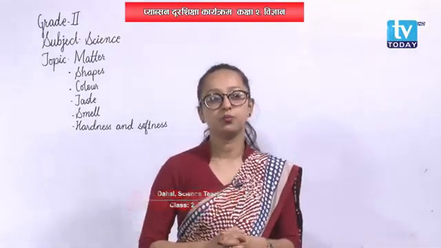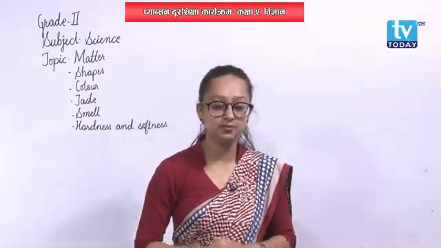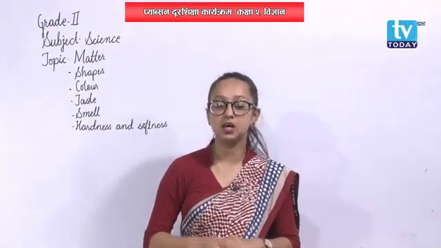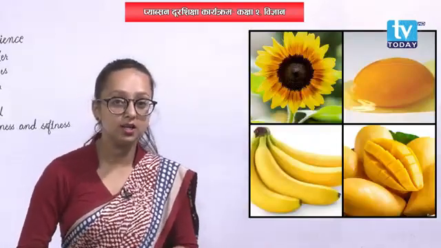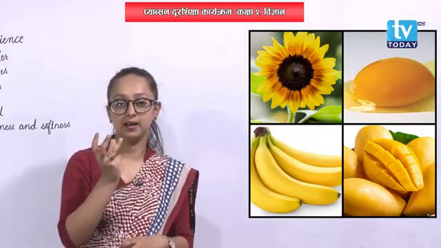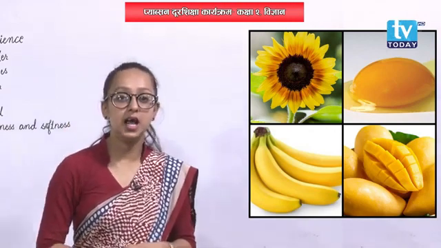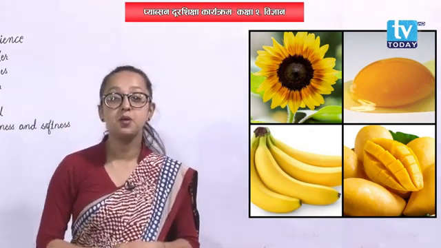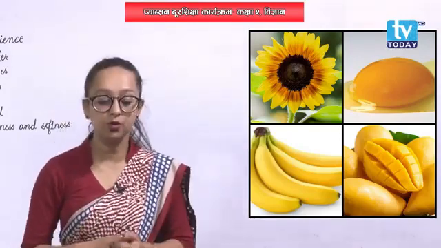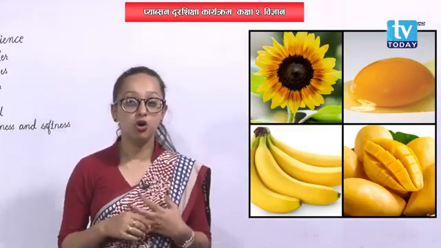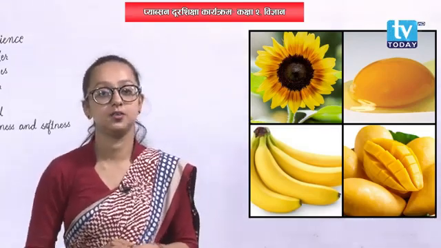Now yellow. Think of the objects that are yellow in color. What came in your mind at first? Is it sunflower or the sun? The sun, sunflower, they are yellow in color, right? And yolk of an egg, the inner part of the egg, it is also yellow in color. Similarly, banana, and then mangoes, season of mangoes, right? You may be having it. So, sun, sunflower, yolk of an egg, banana, mangoes, they all are yellow in color.